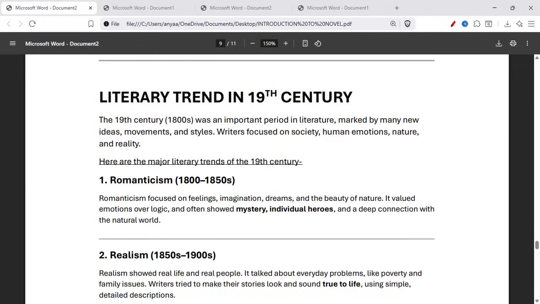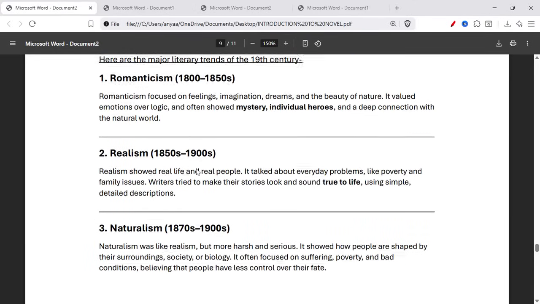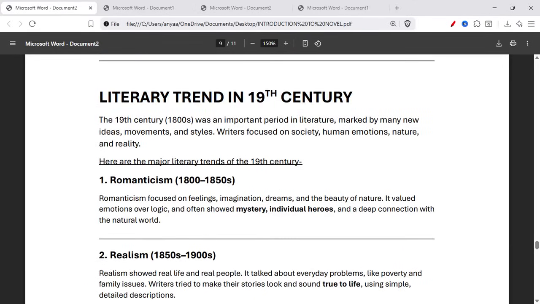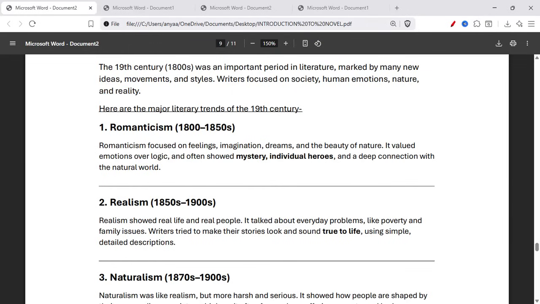And the most important literary trends in the 19th century and 18th century. So first, let's talk about the 19th century literary trends. The 19th century, it means the 1800s, was an important period in literature marked by many new ideas, movements, and styles. Writers focused on society, human emotion, nature, and reality. Here are the major literary trends of the 19th century. First one is Romanticism. Romanticism focused on feeling, imagination, dreams, and the beauty of nature. It valued emotions over logic and often showed mystery, individual heroes, and a deep connection with the natural world.